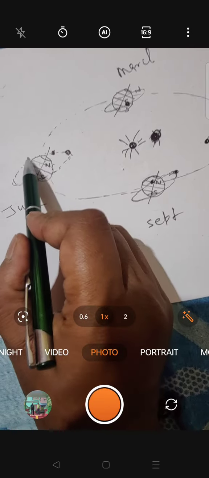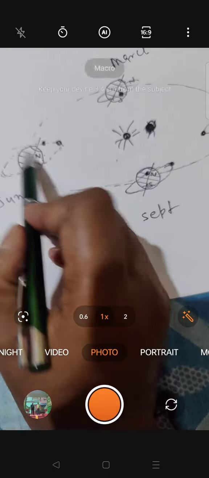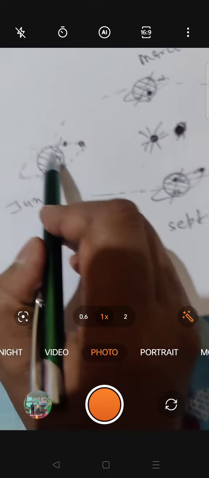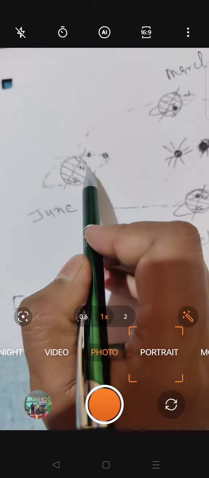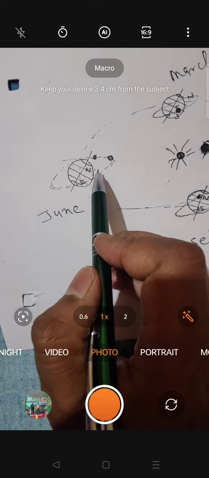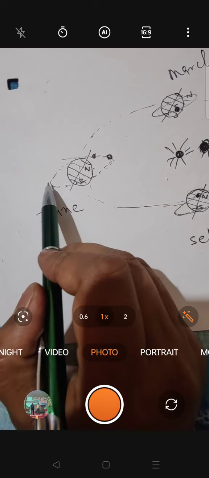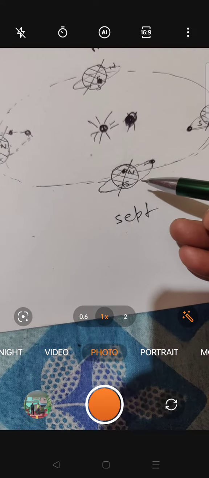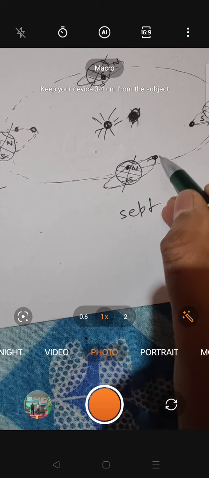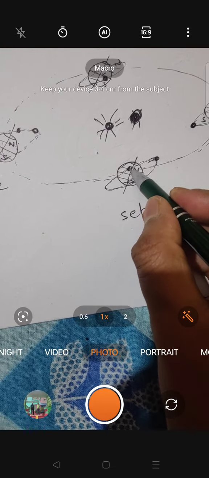It is going by above this earth. That is why in this position there is no solar eclipse or lunar eclipse. How is the eclipse happening here? Because the moon is going to this position.